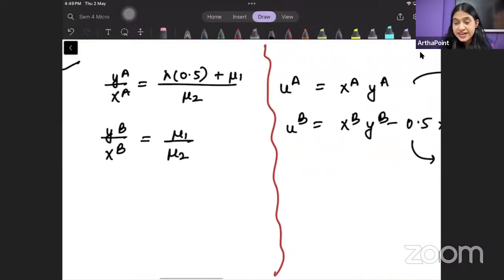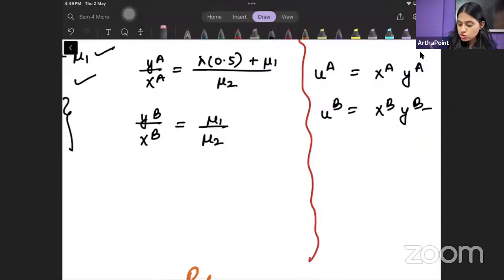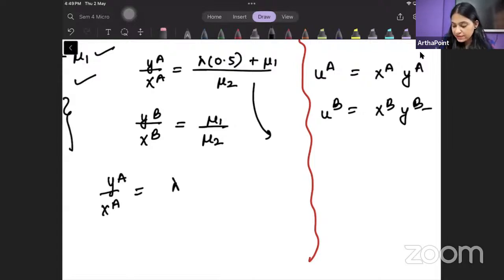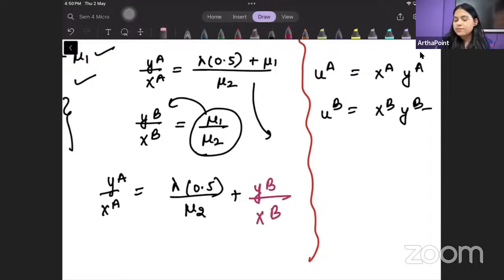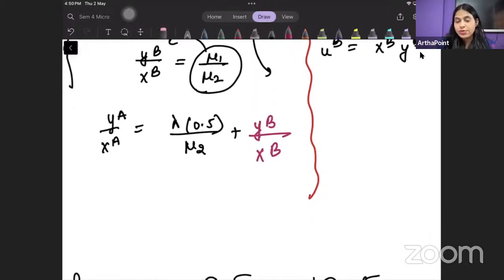But अगर हमें सोसाइटी की यूटिलिटी को मैक्सिमाइज करना है, so now notice that बेटा, I am getting this as ya by xa. अगर मैं इसको थोड़ा ओपन करूं, I will get lambda into 0.5 by mu2 plus mu1 by mu2, है ना? And mu1 by mu2 is equal to yb by xb. तो mu1 by mu2 की जगह पे I can write yb by xb. तो the society equilibrium, अगर हमें सोसाइटी को इक्विलिब्रियम पे लेके आना है, if I want to maximize the welfare, हाँ, एक का maximize करे welfare, holding the other welfare constant.